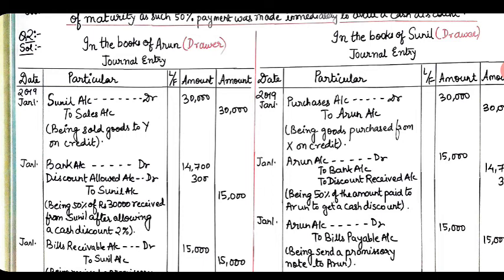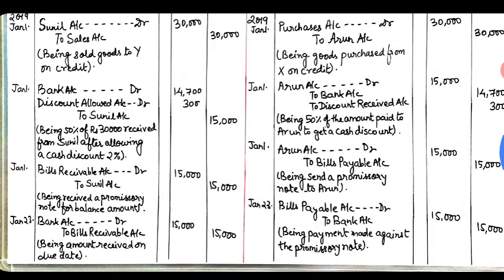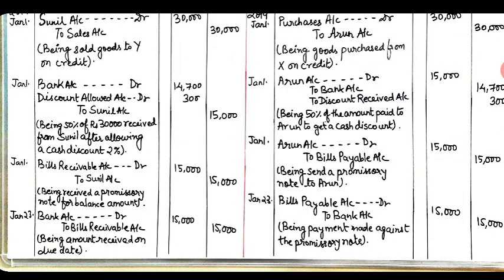Similarly, in the books of the drawee, Arun's account debit to bank account and discount received account, 15,000 for Arun's account and bank 14,700. Discount received will be 300 rupees, being 50% of the amount paid to Arun to get a cash discount. Moving on to January 1, again in the books of the drawer, bills receivable account debit to Sunil's account, that is being received a promissory note for the balance amount, 15,000.